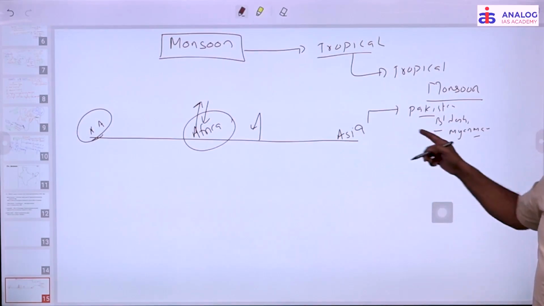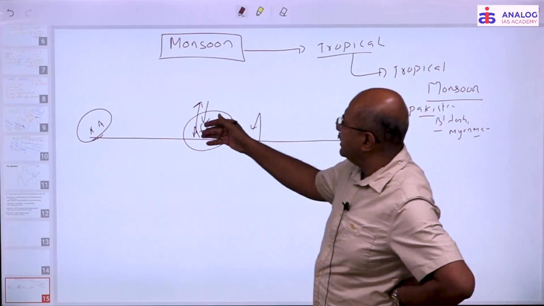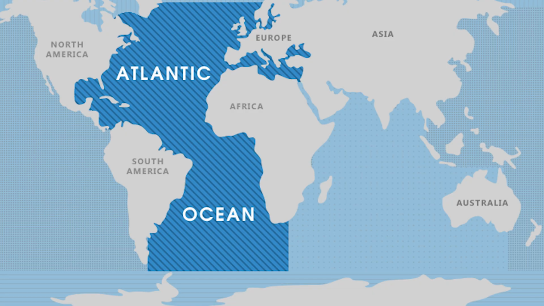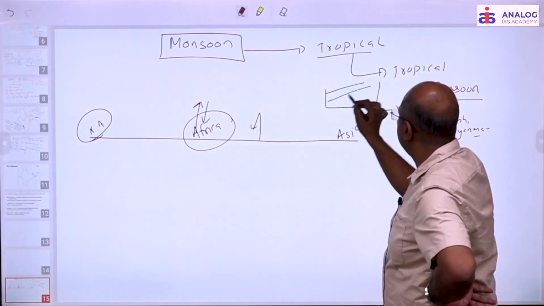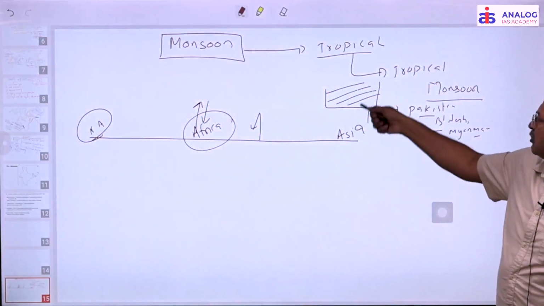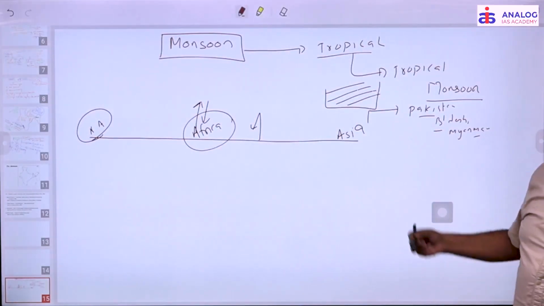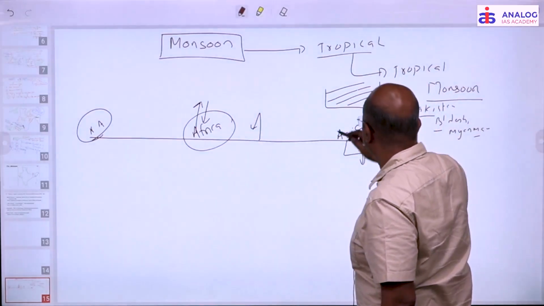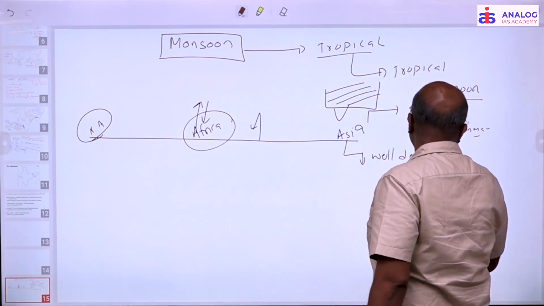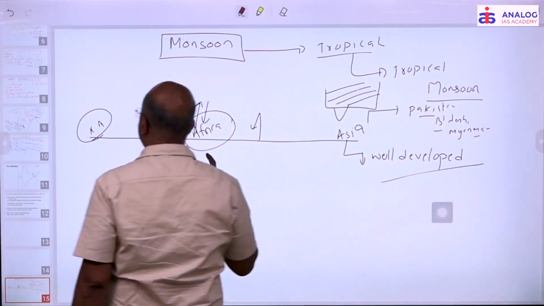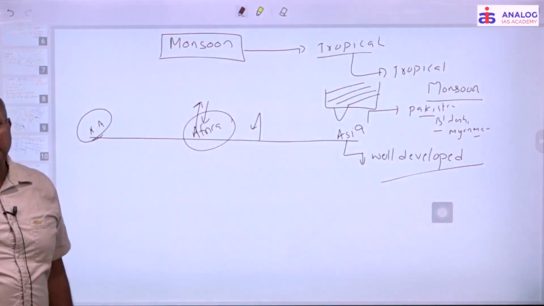Now, if we take all three, in America, Africa and Asia, and see the pattern across the Pacific Ocean, Atlantic Ocean and Indian Ocean, we know that in Asia, half is ocean and half is land area. Because of this contrast of land and water, it is very well developed in Asia, and in India it is very well developed. It does not mean that it is absent in Africa. It is there in Africa and North America also, but it is very well developed in the Asian part.